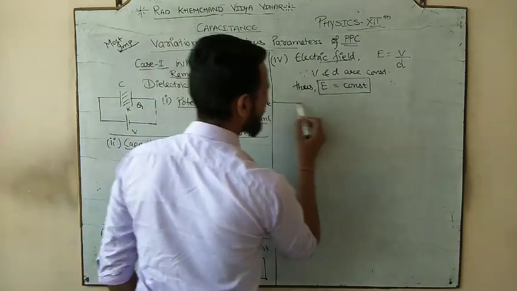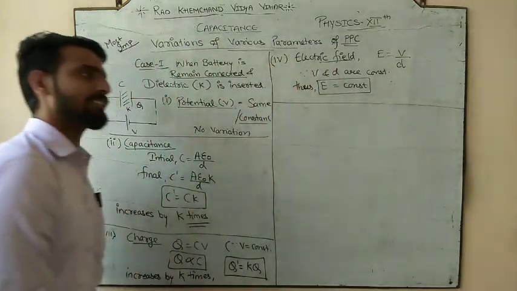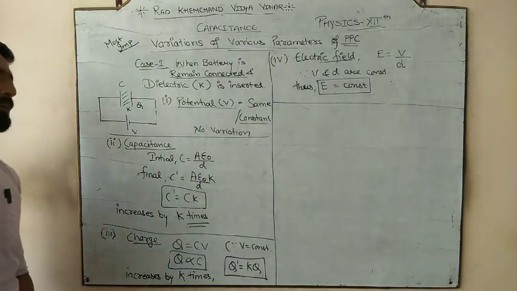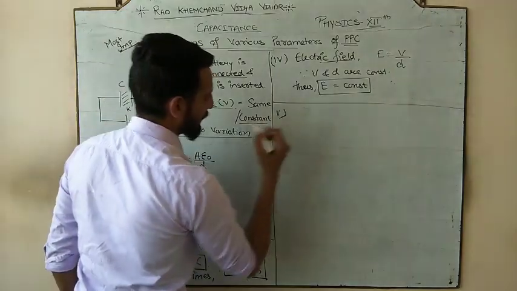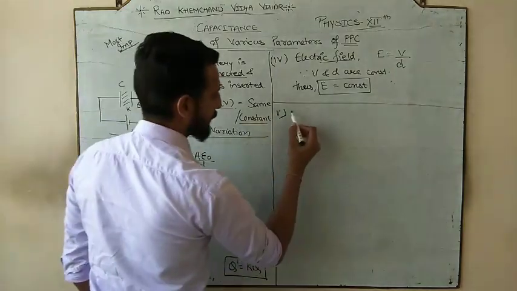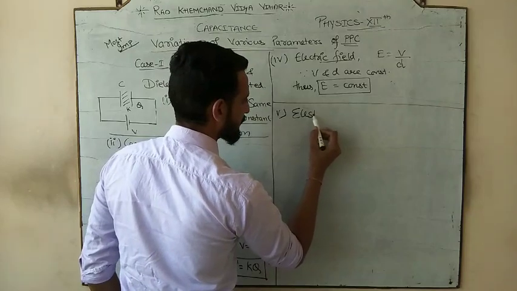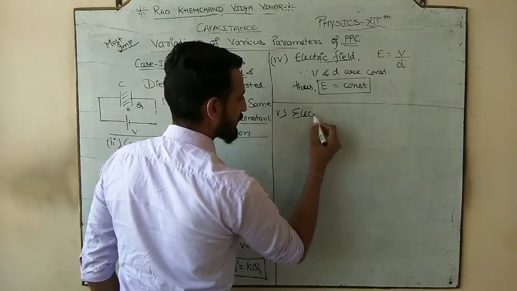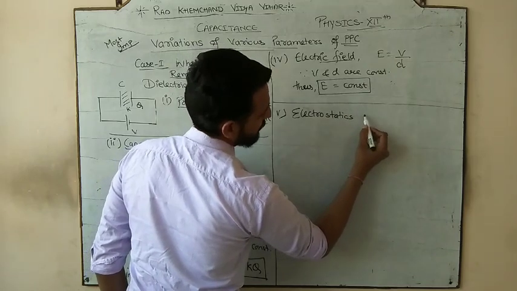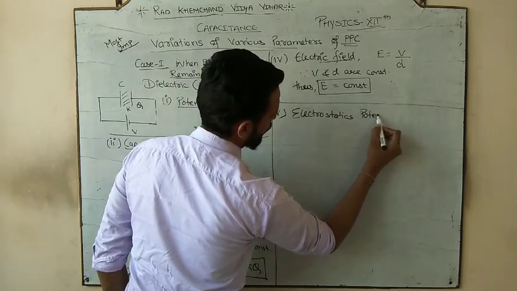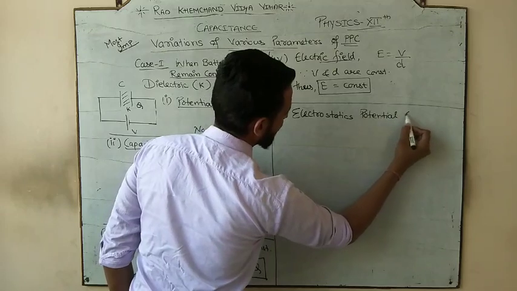So when the battery is connected and the medium is inserted, the electric field in between the plates also remains constant. Number 5 is electrostatic potential energy, or you can say energy in the capacitor.